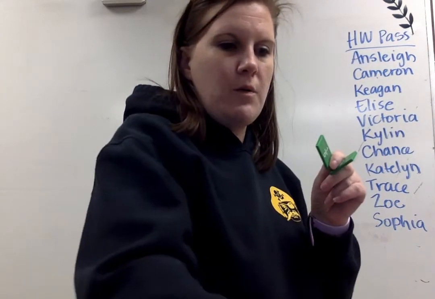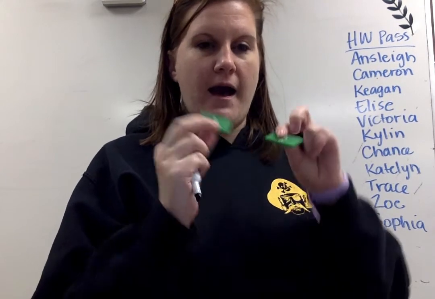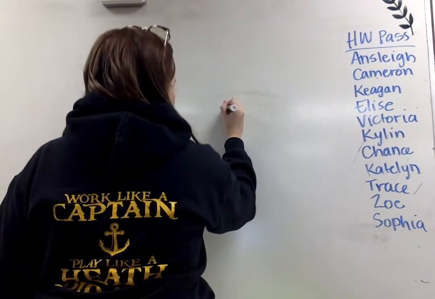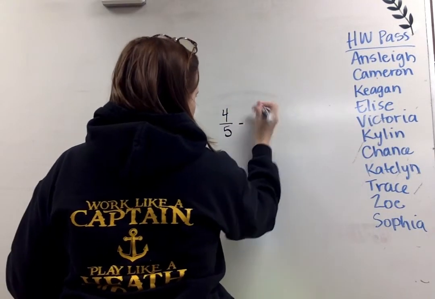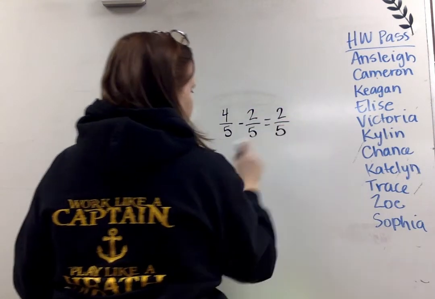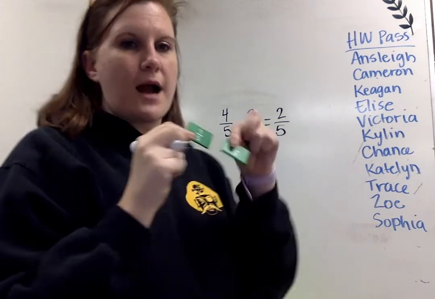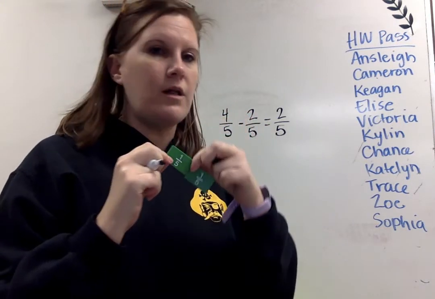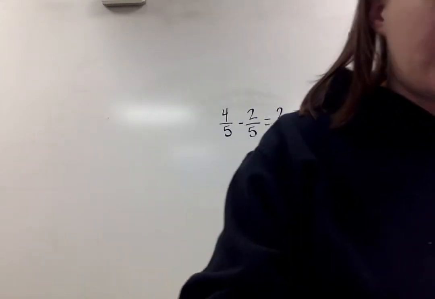Okay, so we have 4/5. Making sure I had 4/5. So 4/5, I pulled out, and there's 4 that are shaded. 5 is our denominator. I'm going to take 2 away. So now I have 2/5 left. So 4/5 minus 2/5 equals 2/5. Notice the denominator is not being subtracted because the number of pieces that make the whole is not changing. It's still going to stay the same.